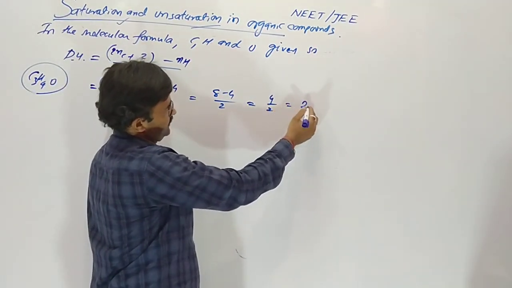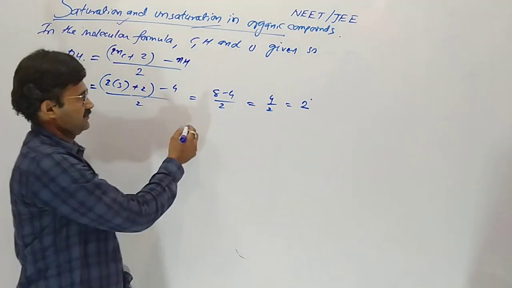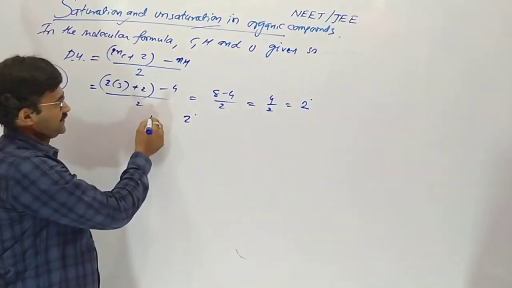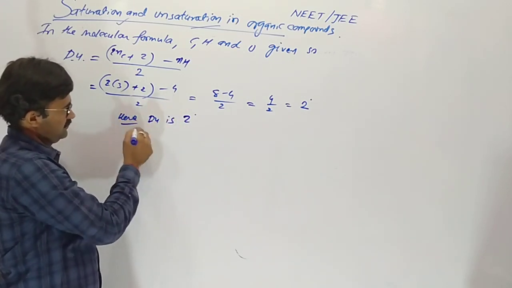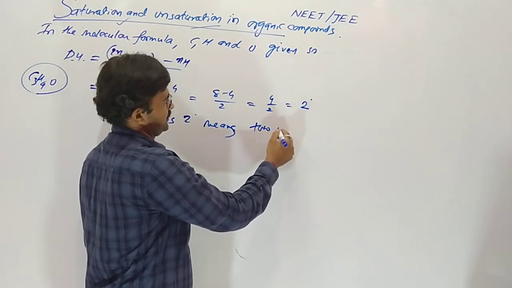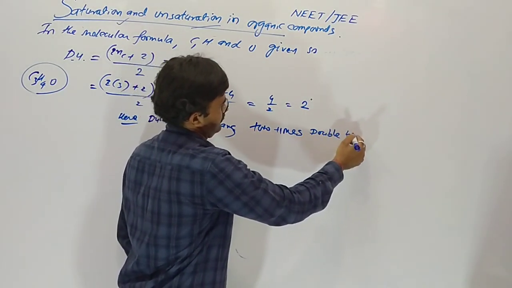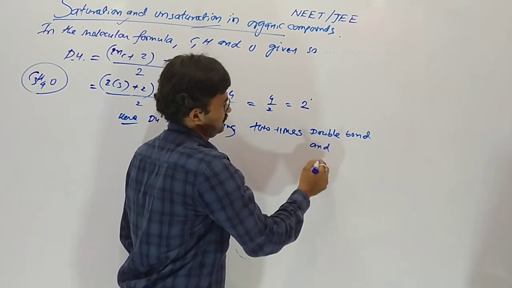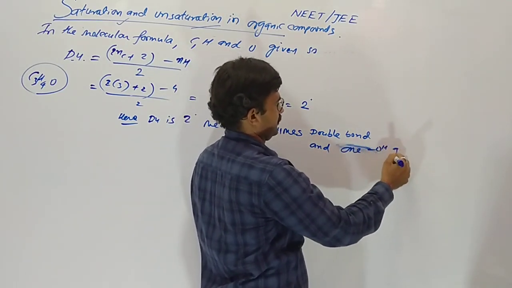So 4 by 2 is equal to 2 degrees. DU is 2 here, which means 2 double bonds and 1 OH group.